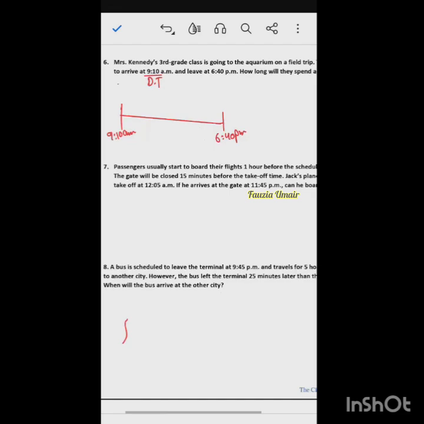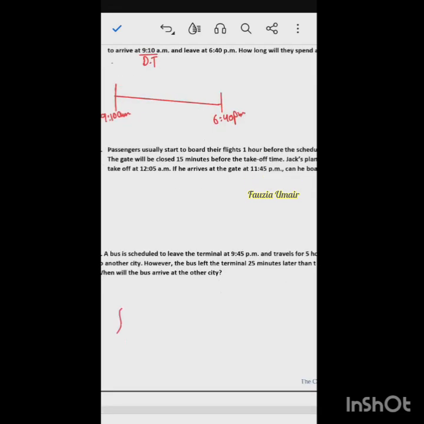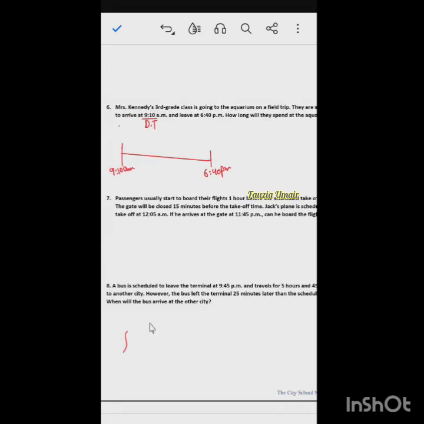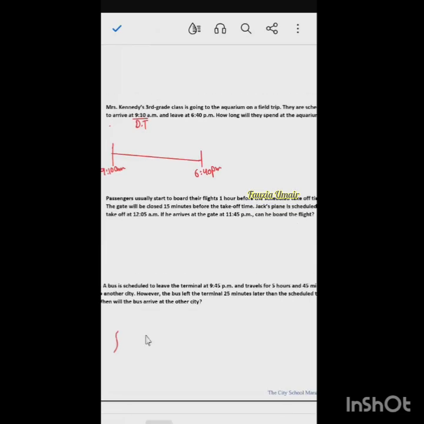However, the bus left late. The departure of the bus was 9:45 p.m., and the bus had to travel a duration of 5 hours 45 minutes, right? But the bus departed 25 minutes late. So those 25 minutes will also be added in this time because there was a delay.